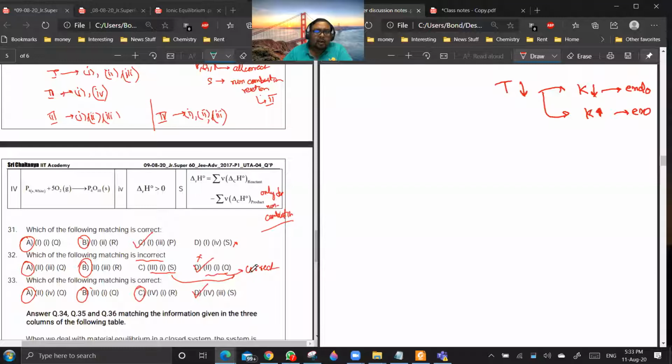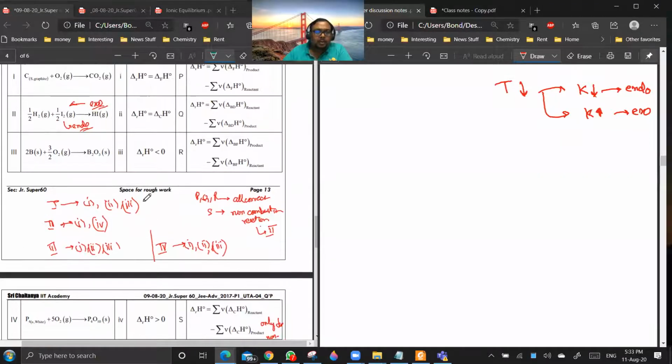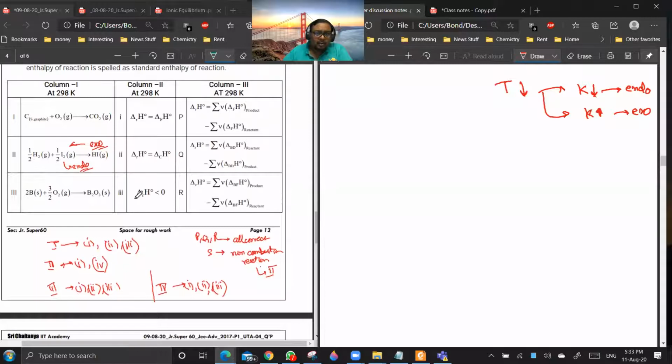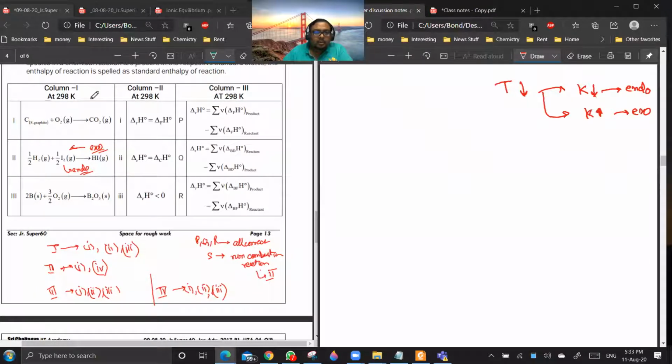So what I do is that I figure all possible combinations. It is faster. You have to check that for the first option, which options of column 2 are correct, and then which options of column 3 are correct. So this way you have to only judge 4 options. From that you will get all the possible correct combinations or incorrect combinations. So if you get all the correct, then you can find the incorrect combinations also. This is the strategy of doing these questions.